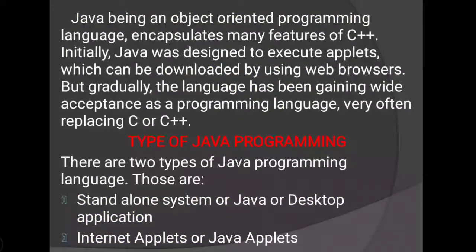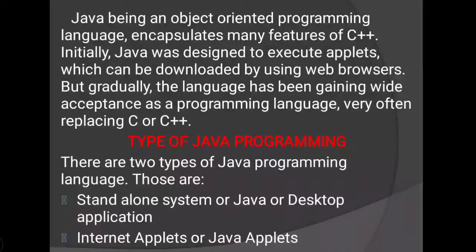Java, being an object-oriented programming language, encapsulates many features of C++. Means in Java language we will use many features of C language. Initially, Java was designed to execute applets which can be downloaded by using web browser.